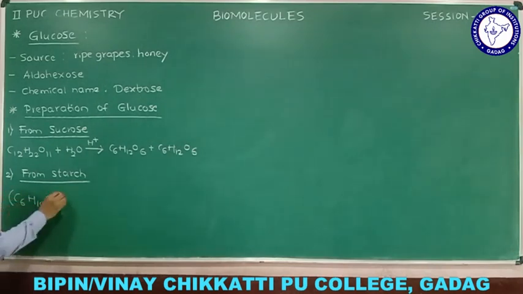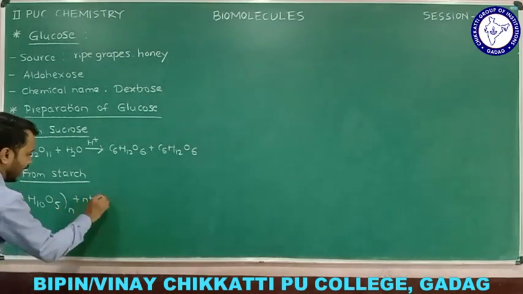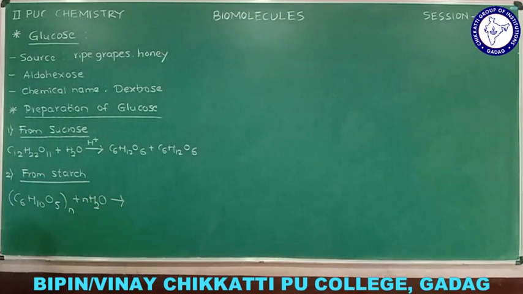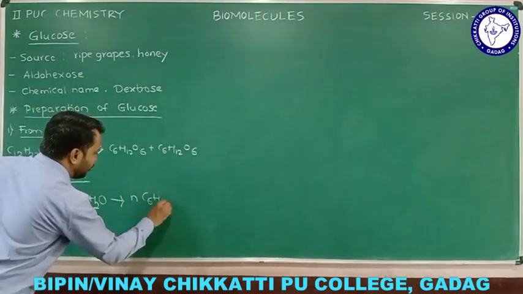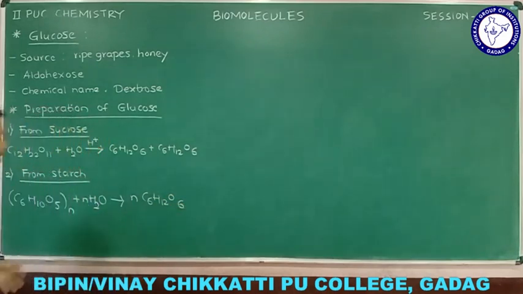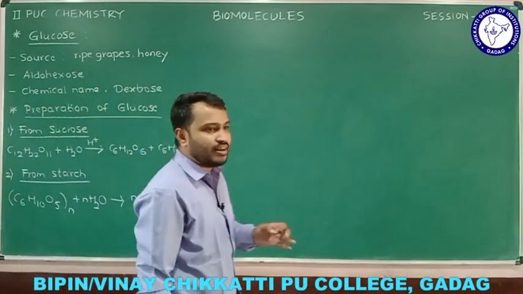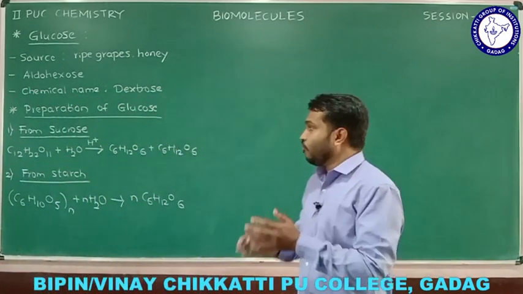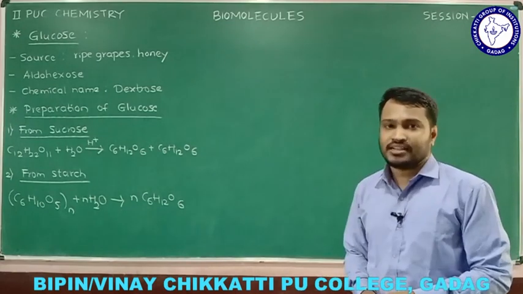C6H10O5, since it is polysaccharide, braces with n I will write, and it undergoes hydrolysis, and we are going to get the large number of glucose units. So starch on hydrolysis, we are going to get the glucose here. So these two are very simple methods of preparation of glucose, one from sucrose and one from starch.